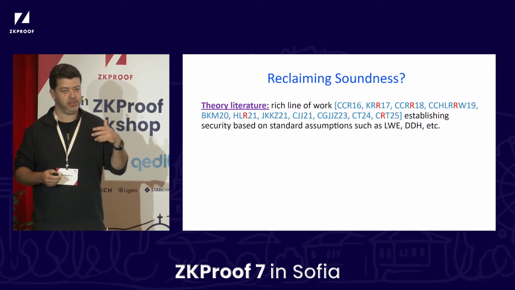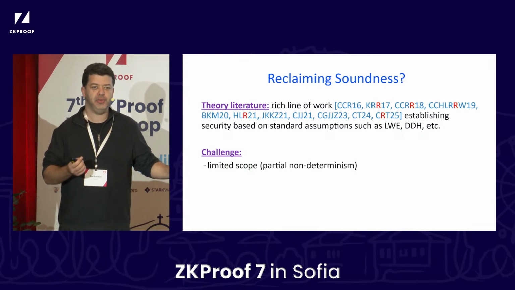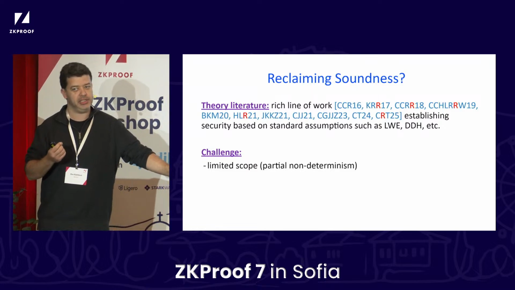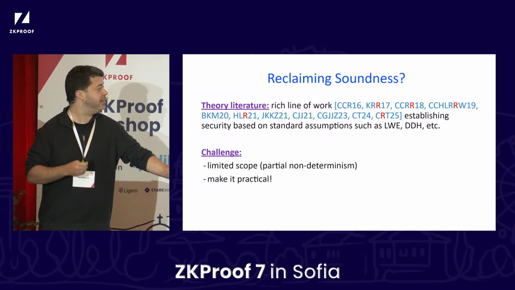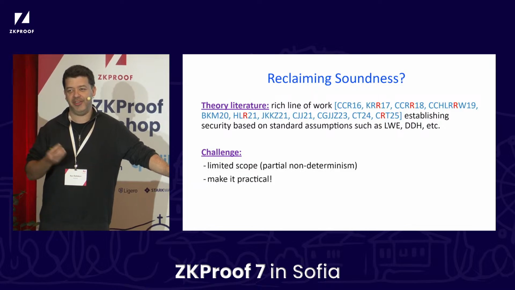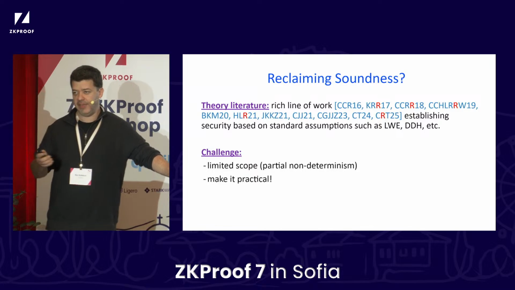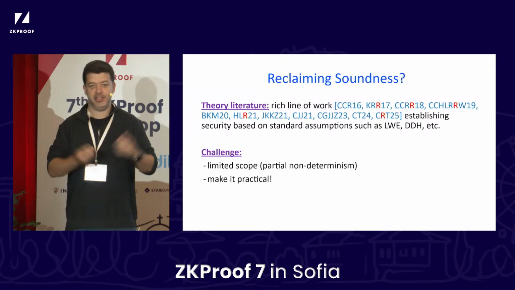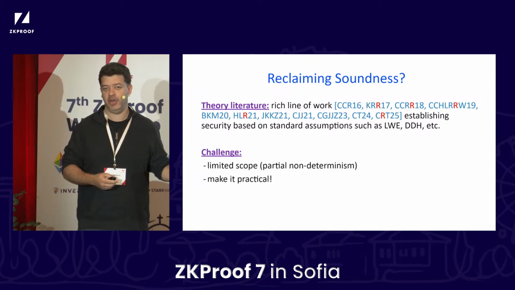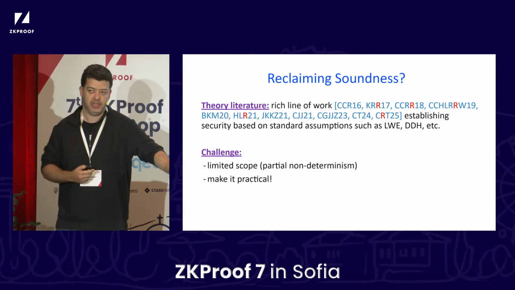So we have a lot of work on this. We've made tremendous progress in recent years. The caveat, though, is that what we have so far will not give you full-fledged SNARKs. You can get very meaningful notions, but not SNARKs yet. And secondly, they are very far from being practical, much further than just hash functions, they use machinery like FHE and so on. Still, we could have had the same criticism about things like zero knowledge years ago and about FHE years ago. So this line of work, I hope it makes progress, and that eventually we'll be able to just prove soundness.